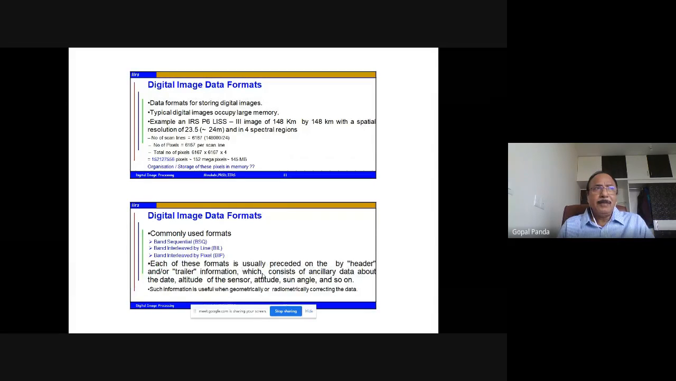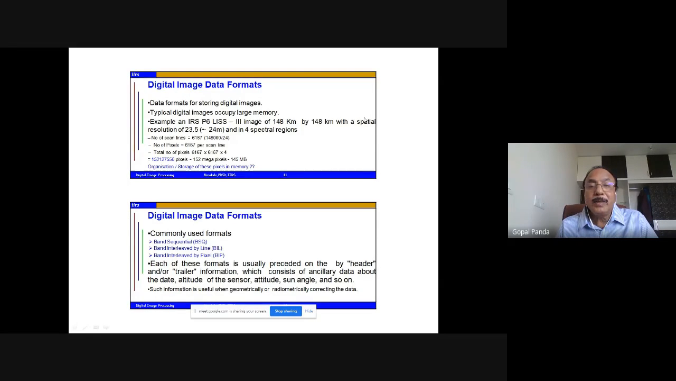Data available from the satellites are available in different types of digital formats. And I would like to tell you a little bit about the data format. For digital image data, a typical image occupies a very large memory. Suppose, as an example, IRS, Indian Remote Sensing Satellite P6, and the sensor is LISS-3. The image is 148 kilometers by 148 kilometers, which is the swath or the instantaneous field of view. That is the area which has been seen by the satellite in one glance.